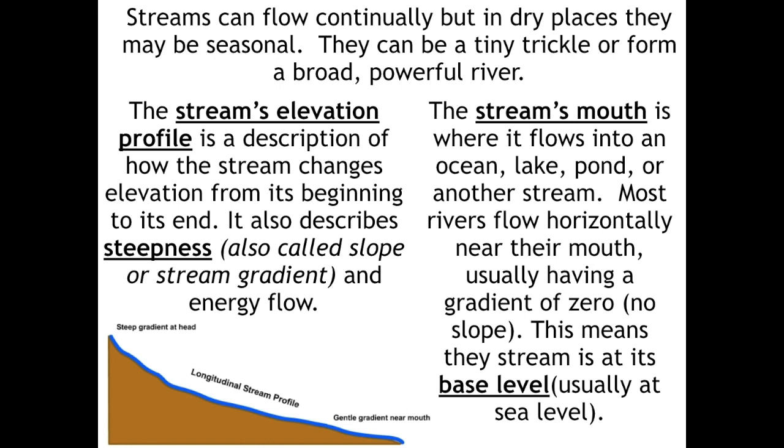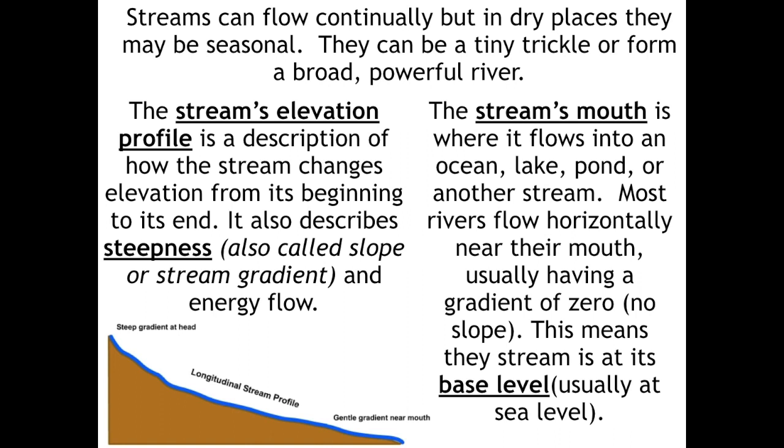Now, here's a key term that you need to know. You can see steepness is underlined, but that's not necessarily what I want you to be aware of. I want you to know what the term for stream gradient is. Gradient. So a gradient describes steepness. So let me ask you a quick question. Does a waterfall have a high or low gradient?